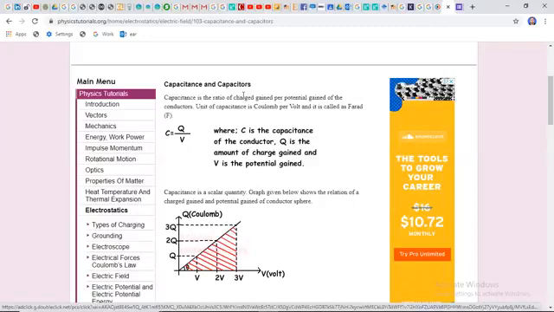Because AC current is alternate in nature, and we already discussed that AC current changes its direction in 1 second 50 times. If a current changes its direction 50 times in 1 second, we call its frequency 50 hertz.